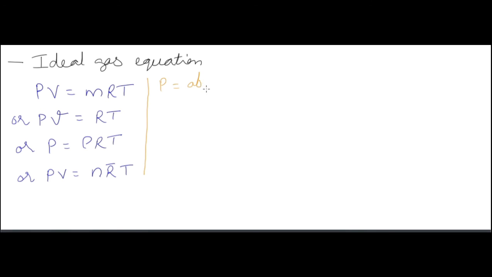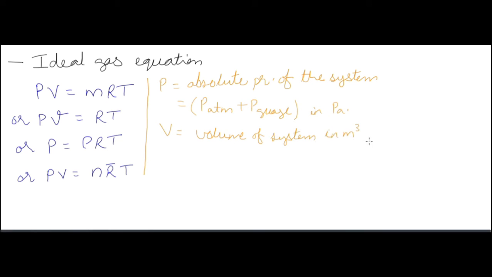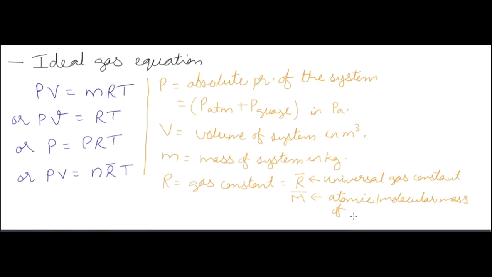Now, P is the absolute pressure of the system or of the gas, meaning P atmospheric plus P gauge, in Pascal. V is the total volume of the gas. M is the mass of the gas. R, the gas constant, is equal to the universal gas constant divided by the atomic or molecular mass of the gas. The value of the universal gas constant is 8.314 joule per gram Kelvin or kilojoule per kilogram Kelvin, or 8.314 joule per mole Kelvin or 8.314 kilojoule per kilomole Kelvin.